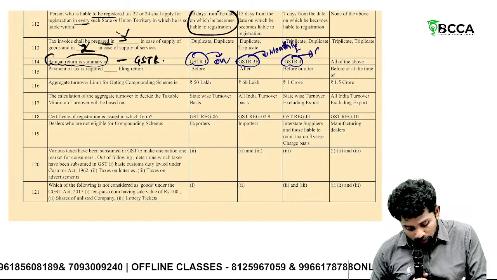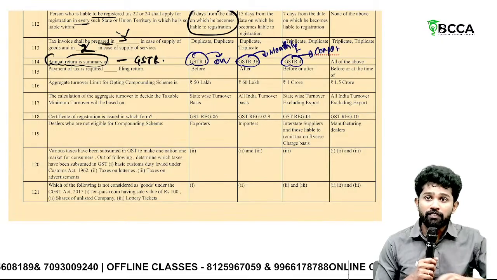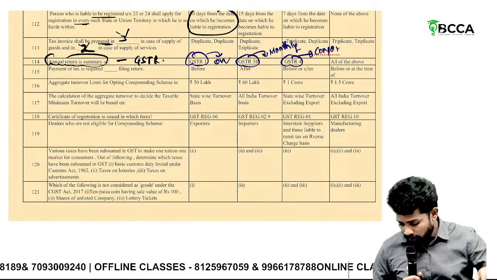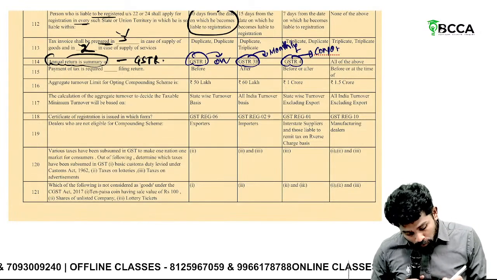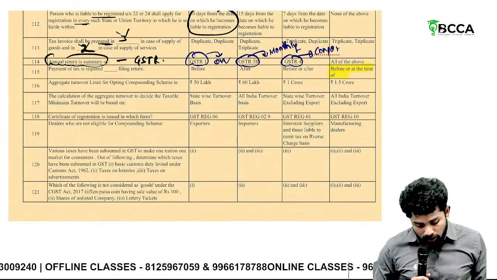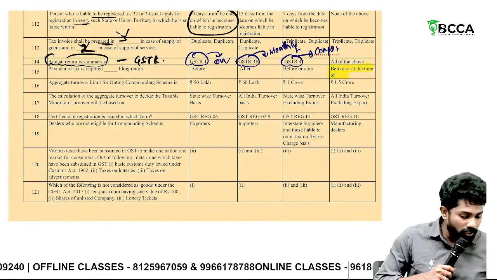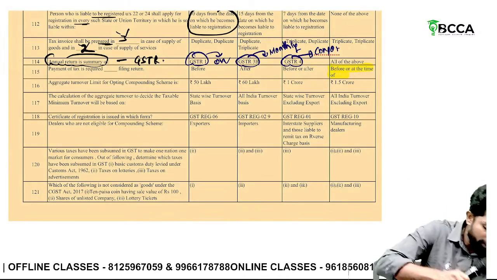GSTR 4 will be filed by a composition scheme person. So GSTR 9 is a summary which consists of all these. Then payment of tax is required before or at the time of filing return. So without payment of tax, you cannot file return.